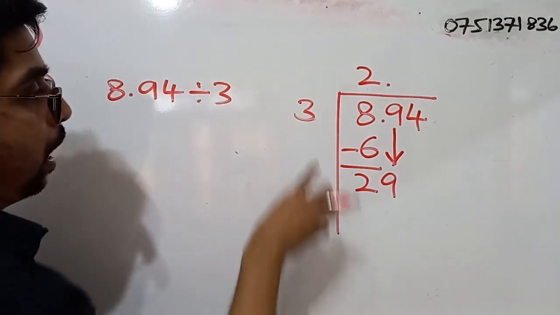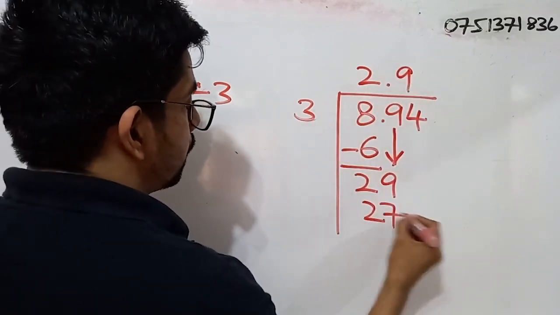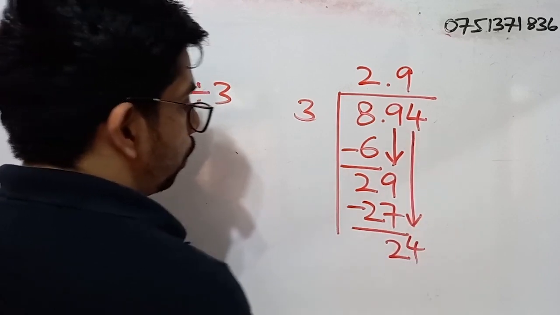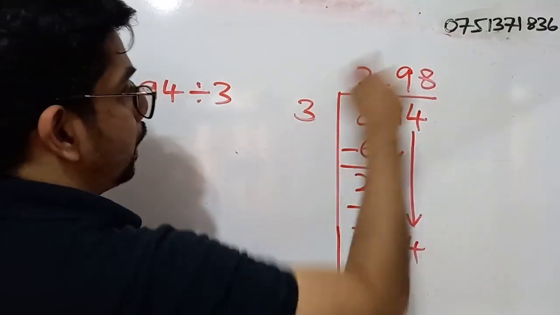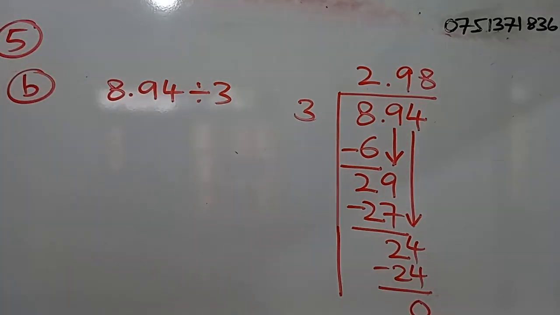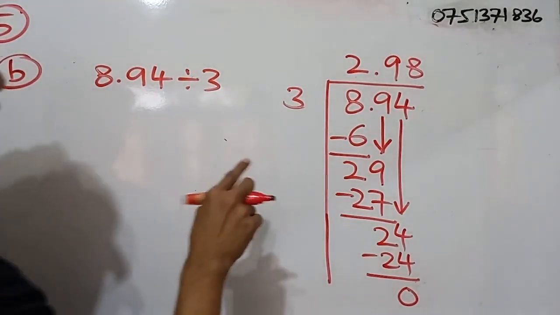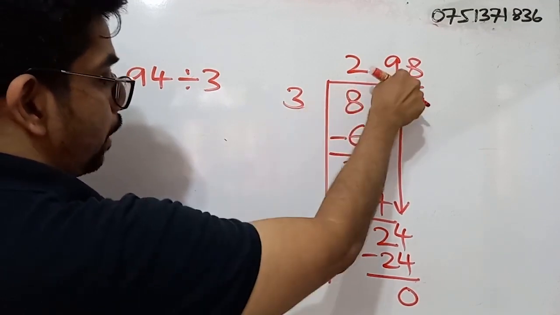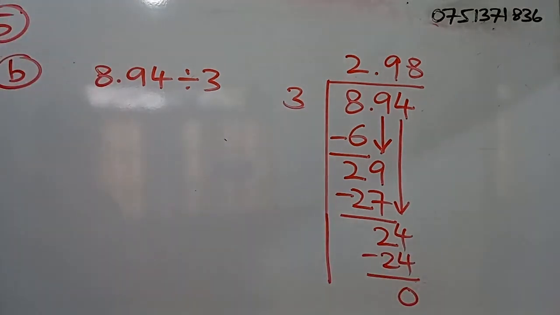Altogether 29. How many 3's are there for 29? We can go up to 9. 3 times 9, what is that? 27. 29 minus 27, we get a 2. Now drag down this 4. Altogether 24. How many 3's are there for 24? Exactly 8. 3 times 8, what is that? 24. 24 minus 24, we get a 0. So I will just drag down the camera a bit so you can see here clearly, right? For 24, how many 3's are there? Exactly 8. 3 times 8 is 24. 24 minus 24, we get a 0.